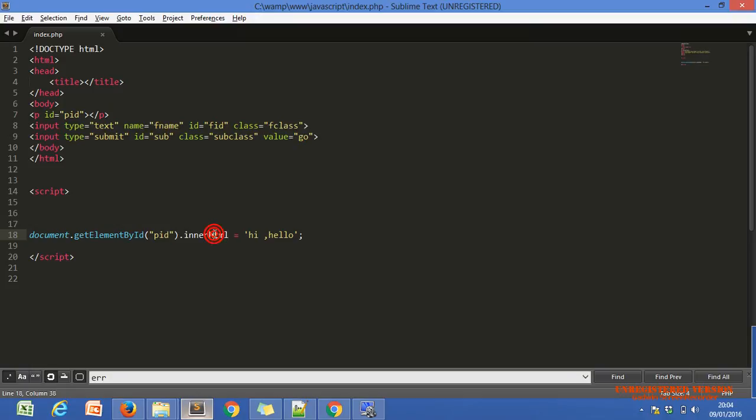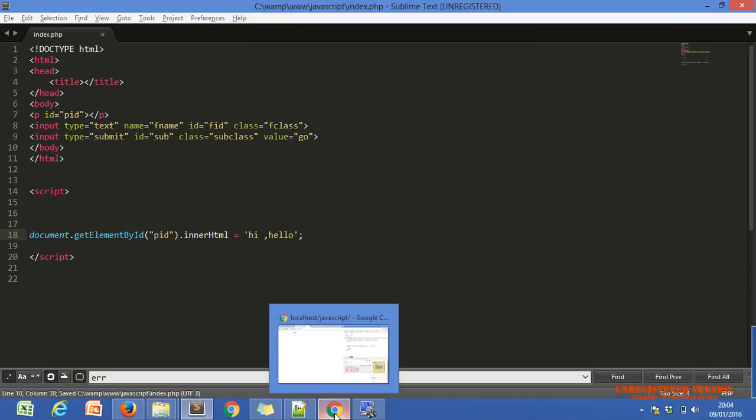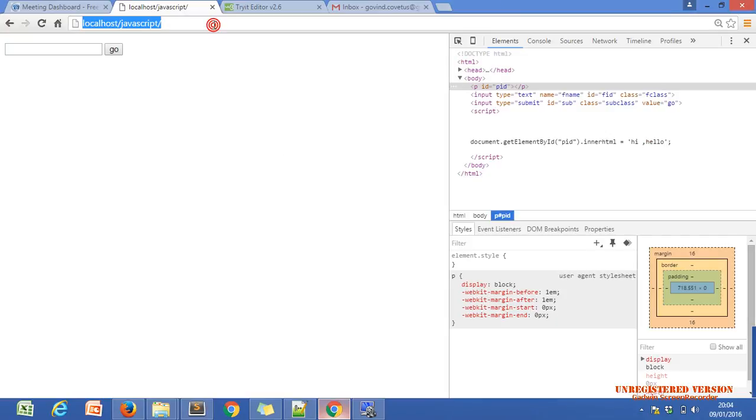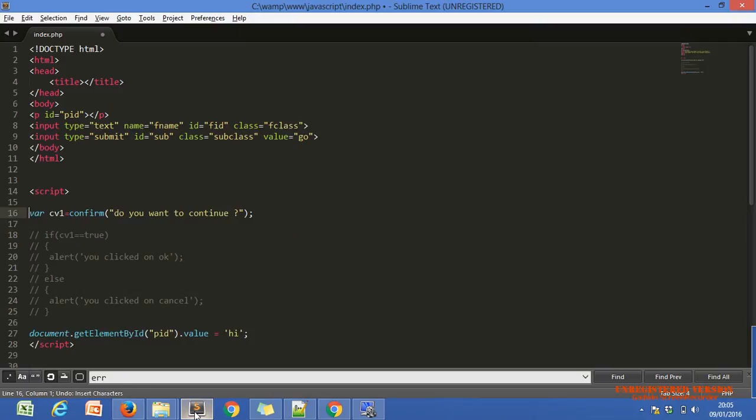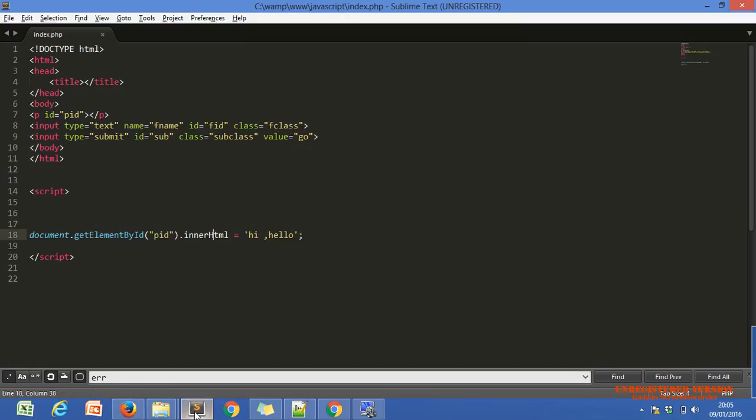Inner H should be capital HTML. Oh, all should be capital HTML. Sorry, HTML. Okay, innerHTML should be in capital.